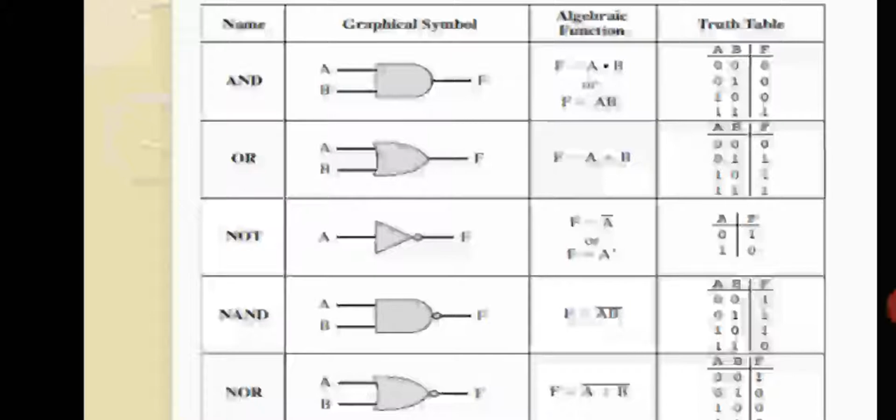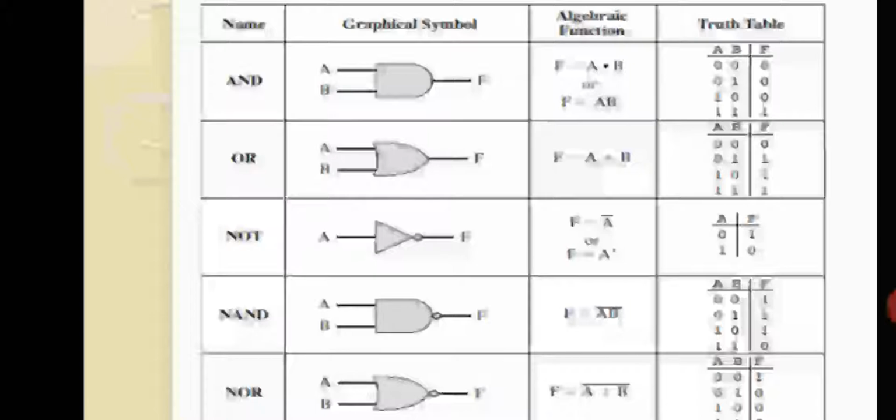0, 0 is 1. Now again, the second one is 0, 1. If A is 0, B is 1, so 0 into 1 is 0. But as you have one bubble over there, that means you have to invert the bit, so you are going to get 1. Now how is 1, 1 equal to 0? Tell me.